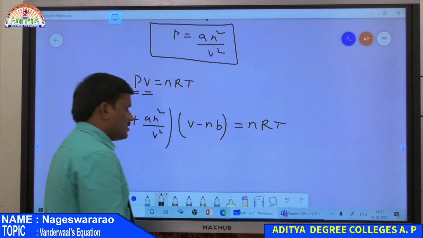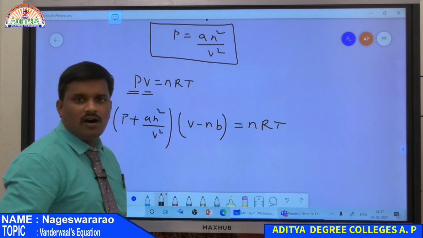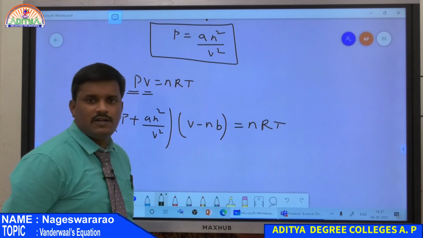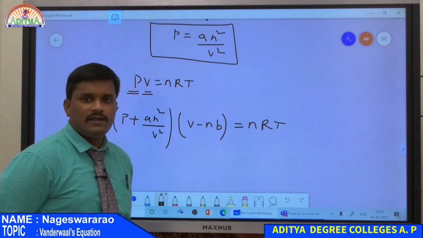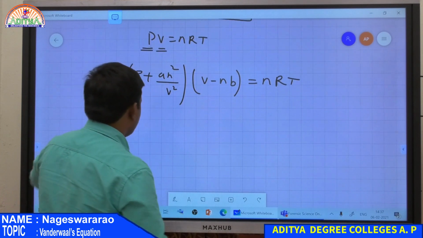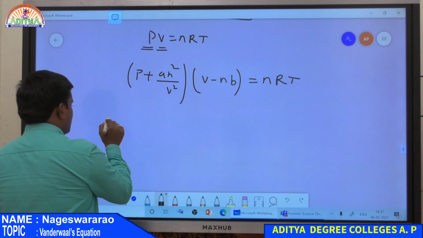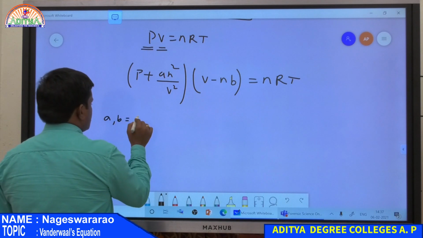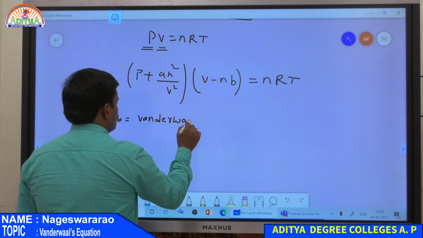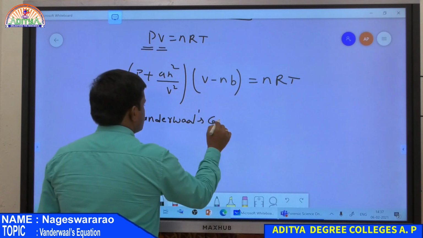This equation is known as the Van der Waals equation or the real gas equation: P plus a n square by V square into V minus nb equals nRT, where a and b are known as Van der Waals constants.